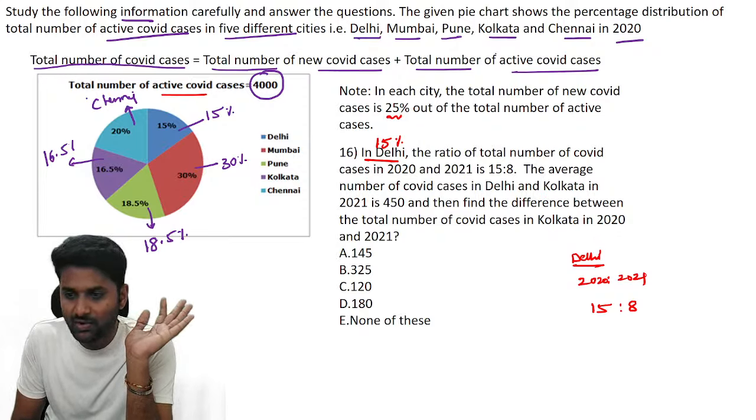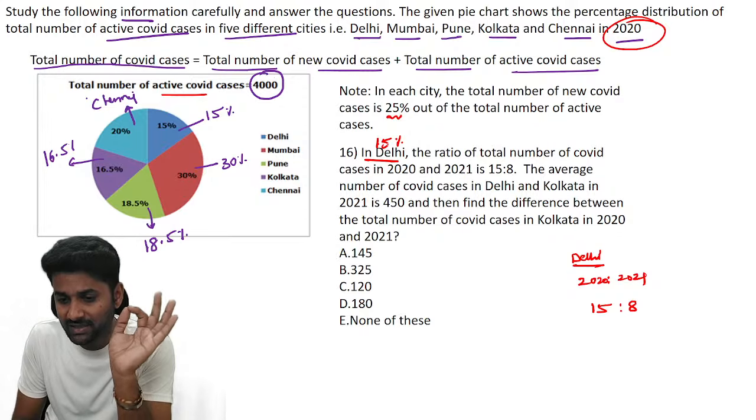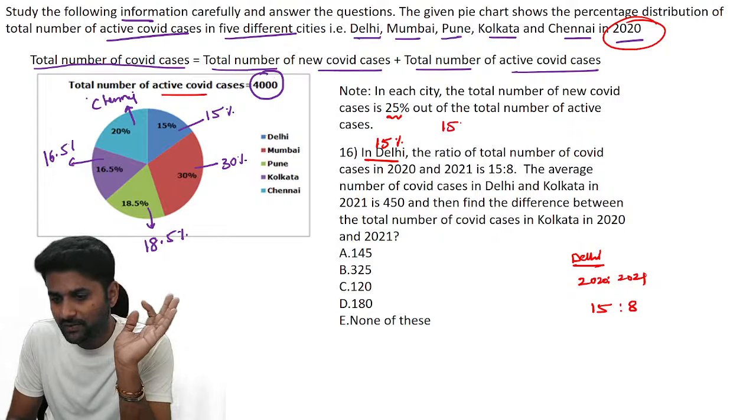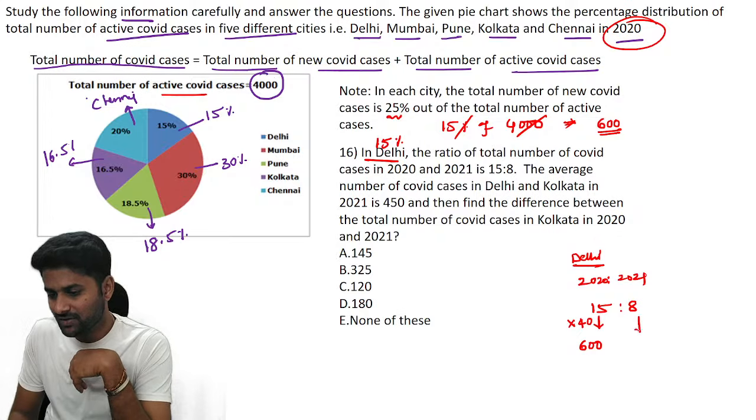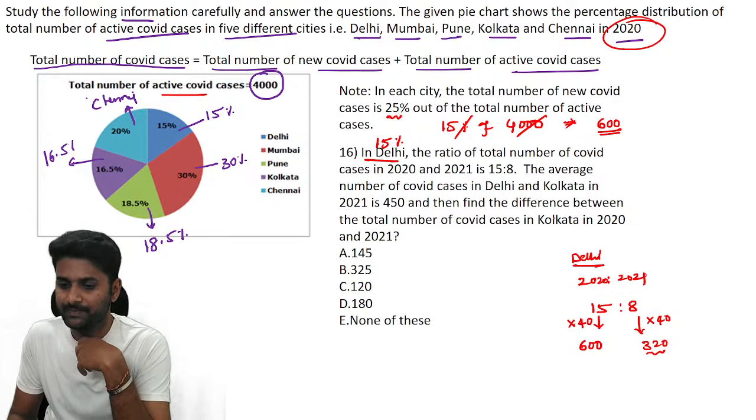The data is all about 2020. Out of 4,000, 15 percent of cases are in Delhi. So what is 15 percent of 4,000? The two zeros cancel, so 15 into 4 is 60, so the total active cases is 600. In 2020, 15 units is equal to 600, so each unit is equal to 40. In the same way, for 2021, how many cases are there? 8 into 40 is equal to 320.